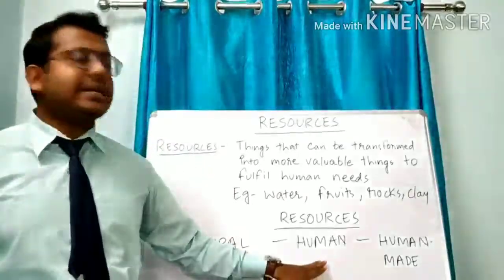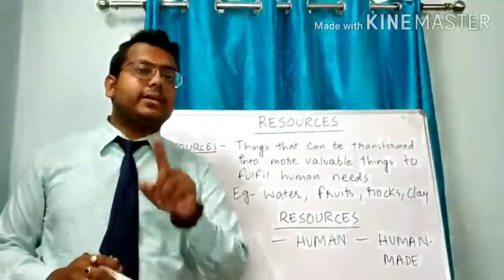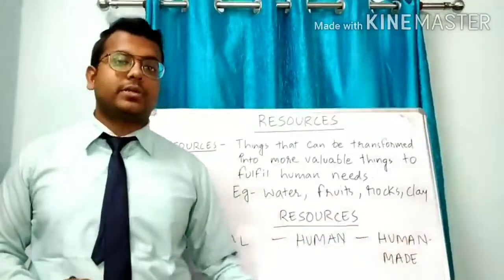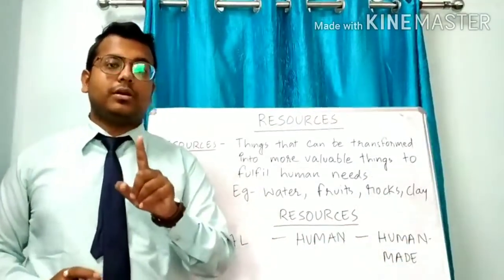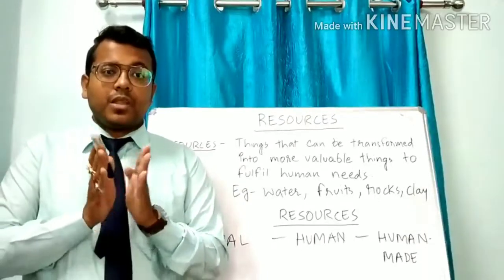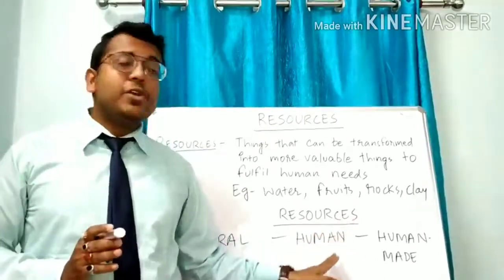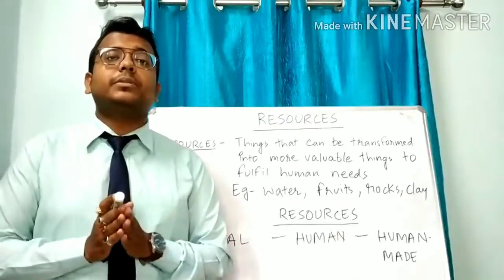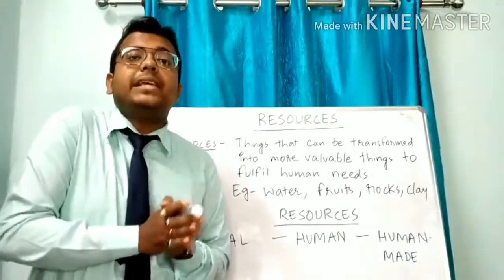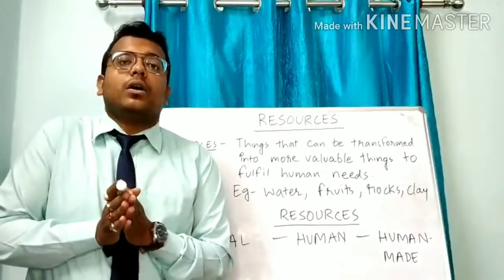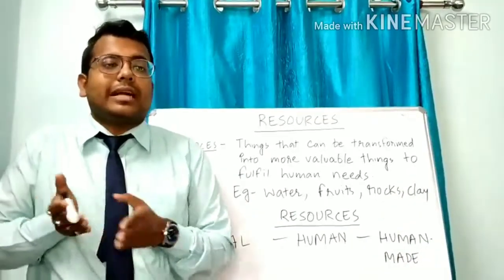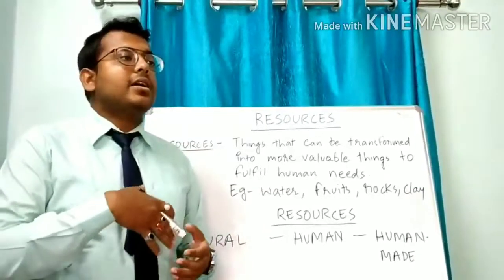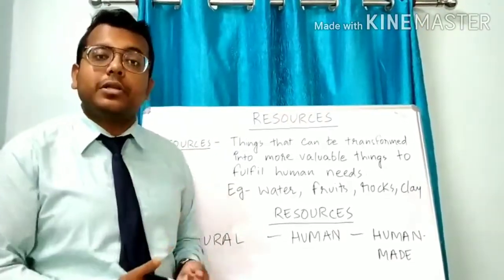Next comes human. Now, there is a difference between human resource and human-made resources. Most of you confuse this. What is human resource? Human beings are the most intelligent resource present in this world. We human beings can make useful things out of the natural resources.